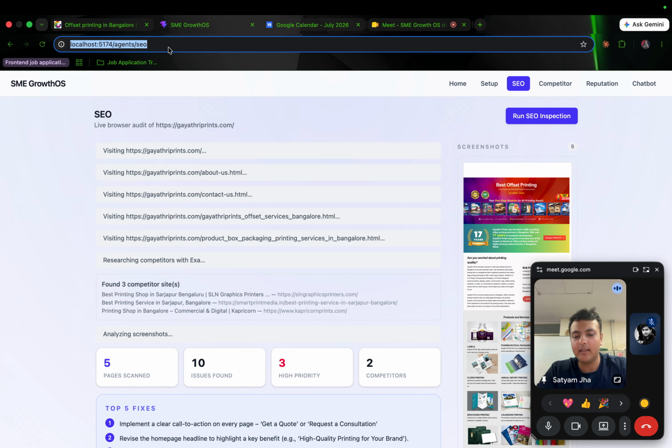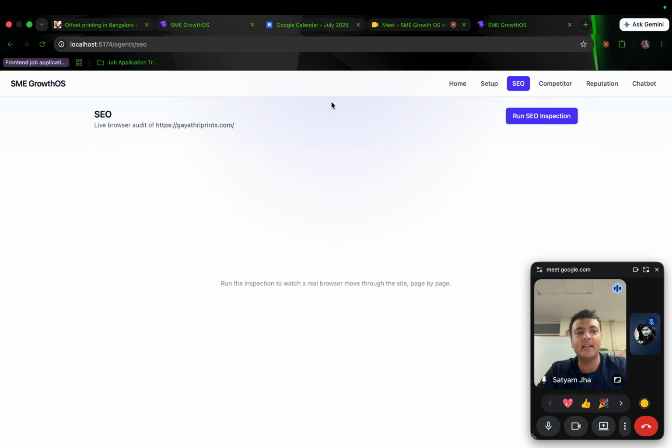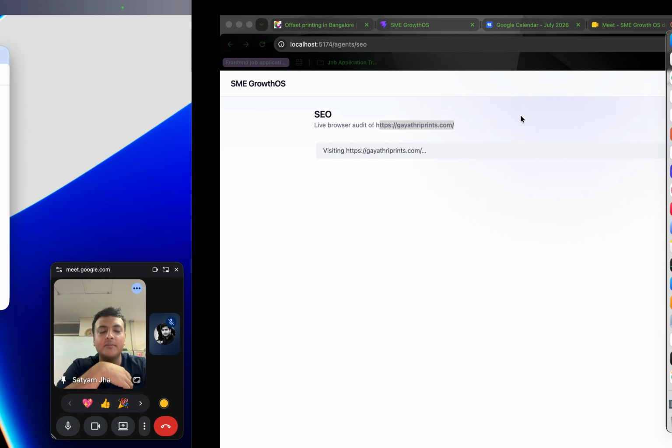So, how it begins: I will go to the setup. Vishal will show you how a business does the setup. In setup, we give all the business information, and with that we are going to analyze Gyani Prints. This is a small printer business based in Bangalore, Sarjapur, and let's see how things work.